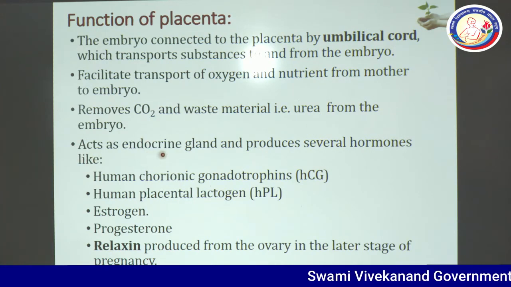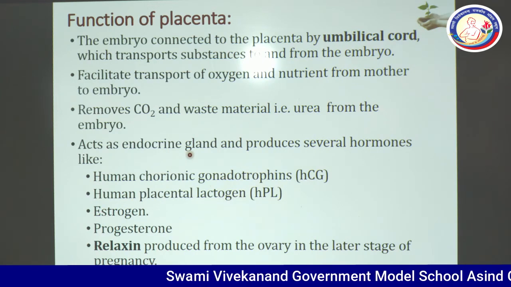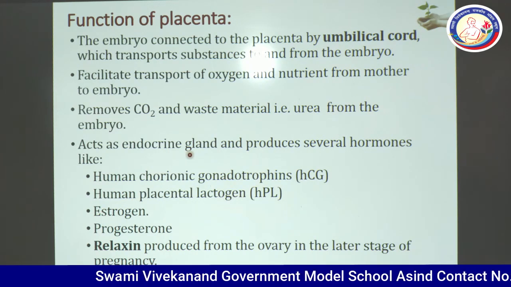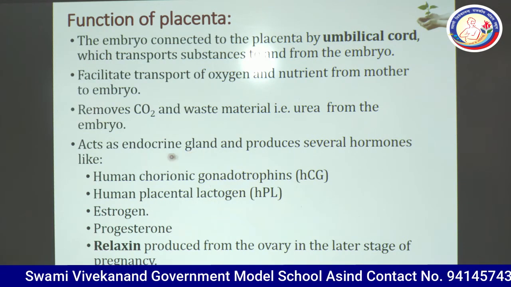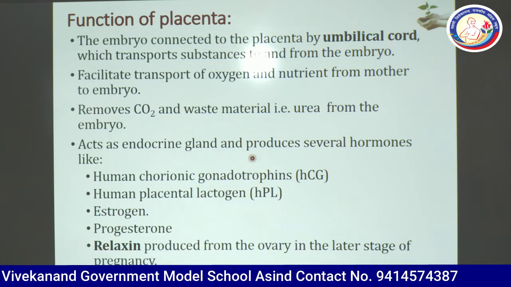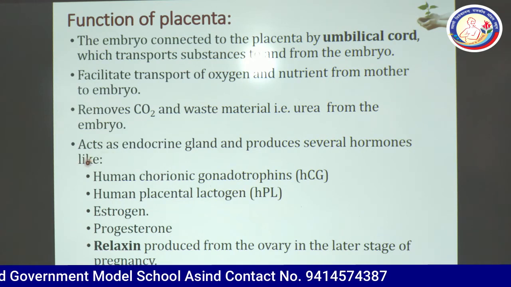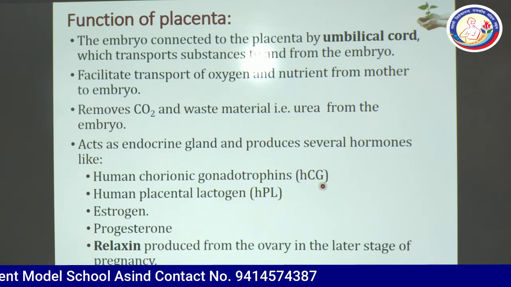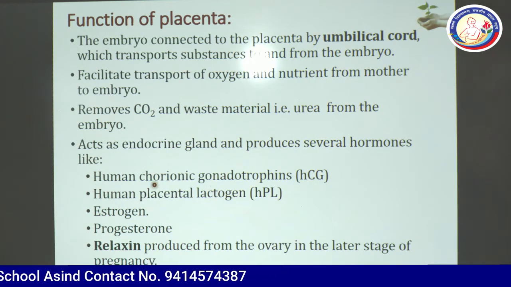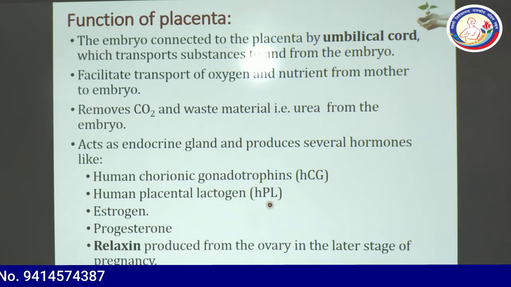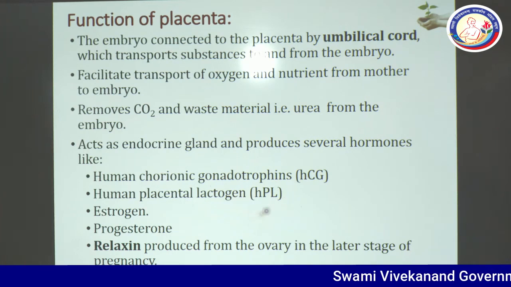It acts as endocrine gland also. As I have already told you, placenta is again a temporary endocrine gland in the female body, and it produces several types of hormones like HCG. The full name is human chorionic gonadotropins. The next hormone is HPL, human placental lactogen. It will help in the lactogenesis in the female body.